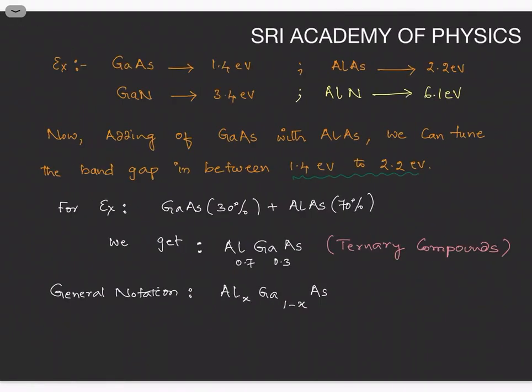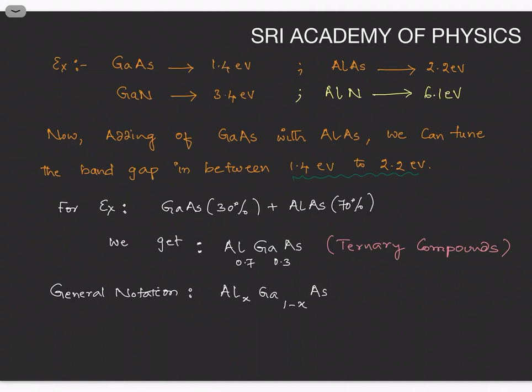For example, gallium arsenide has a band gap of 1.4 electron volts, aluminum arsenide 2.2 electron volts, gallium nitride 3.4 electron volts, aluminum nitride 6.1 electron volts. So by combination of these elements of third and fifth group, we are getting semiconductor compounds.